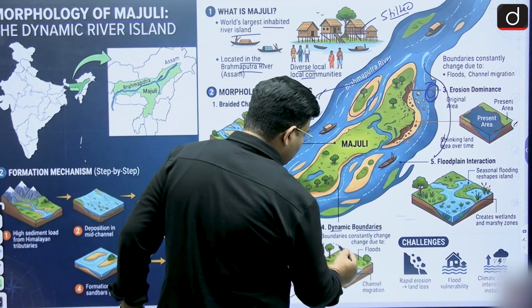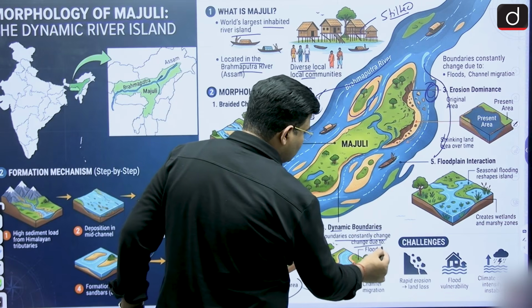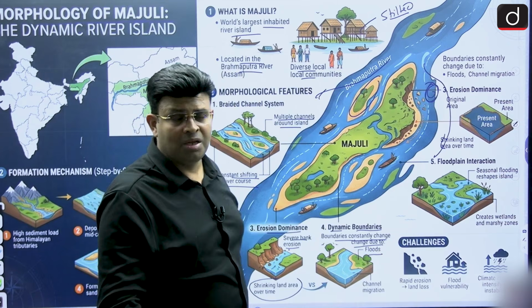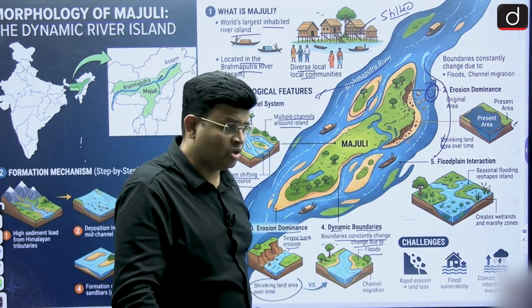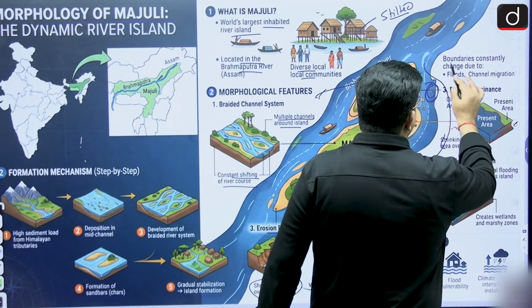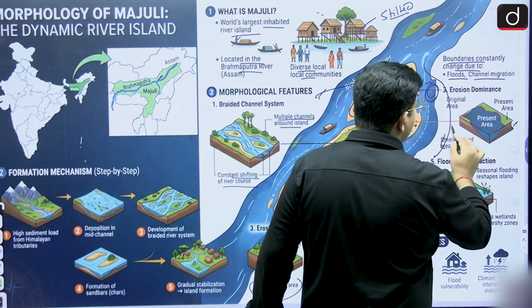Dynamic boundaries: the boundaries are constantly changing due to the floods. So the Brahmaputra river constantly keeps changing, and the boundaries are constantly changing due to the floods and channel migration.